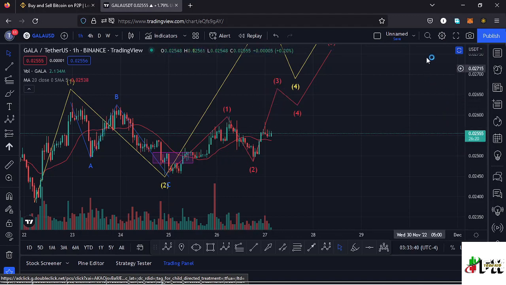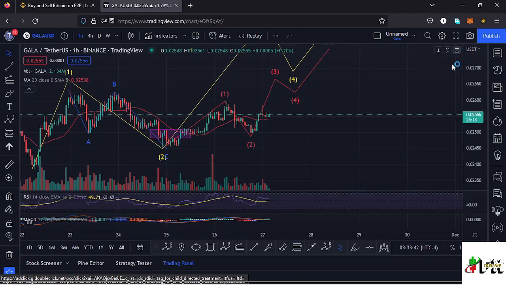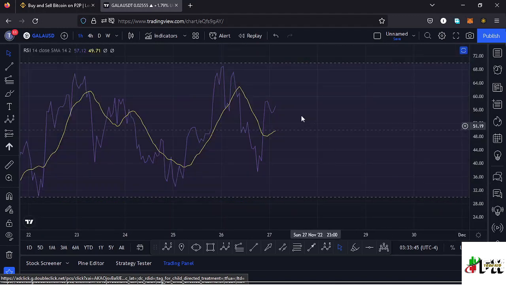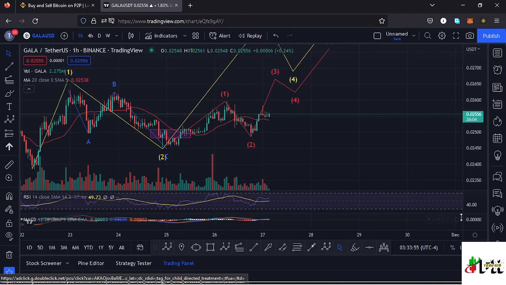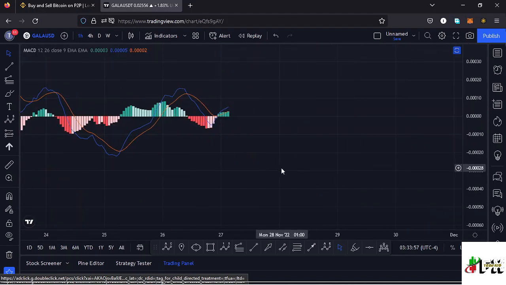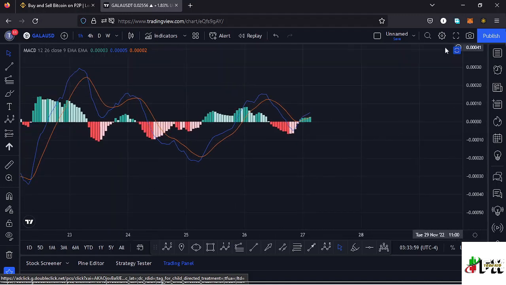Also taking a look at the indicators to see what movements will be supported here on the RSI. On the RSI, we are trading at around the 57 mark, meaning we have massive room for us to support any movements to the upper side. Also any movements to the lower side will still be supported. Also taking a look at the MACD, here on the MACD we have printed a bullish cross, and that would mean higher prices are coming our way.